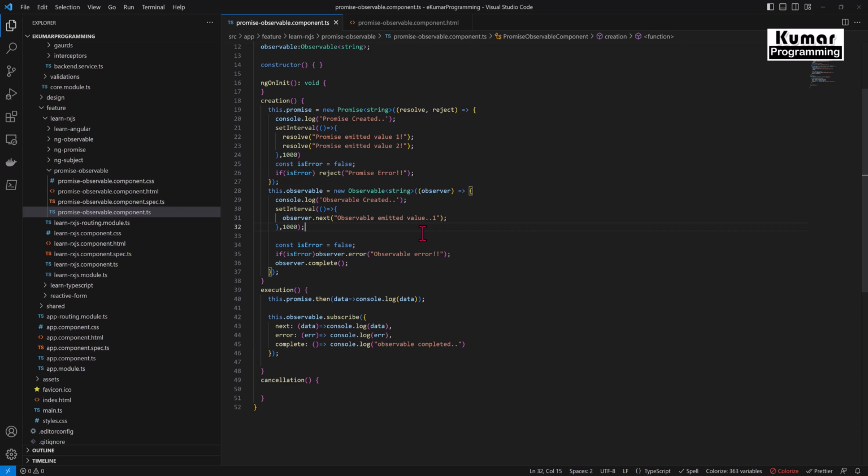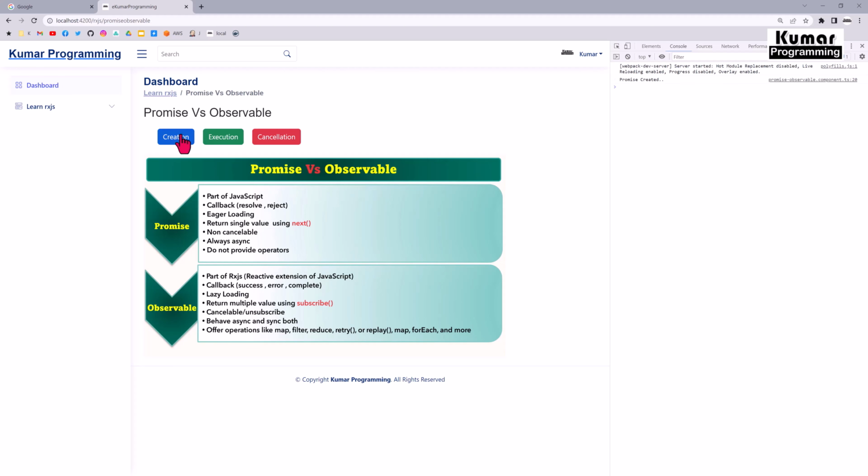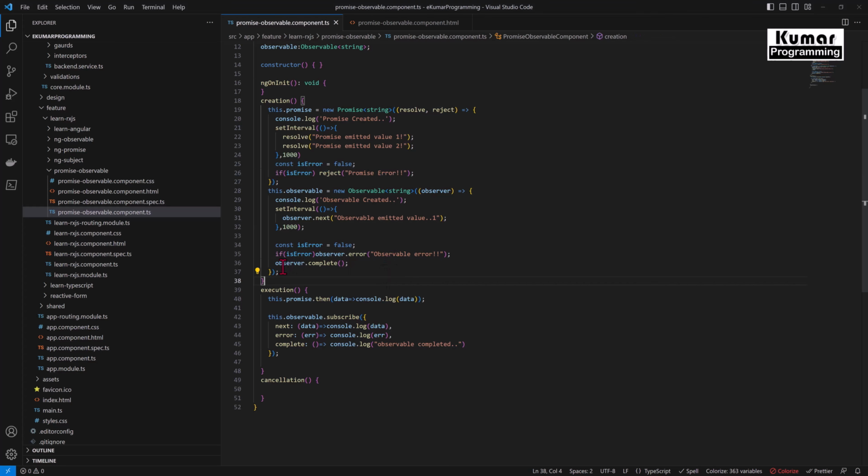Okay, now let me go back to my application. So here I'm just creating my promise and observable, and then I'm executing it. If you see here, my observable completed. Okay, my observable gets completed here. So in order to show that, because this code is getting executed before execution of this code, I have just commented this.